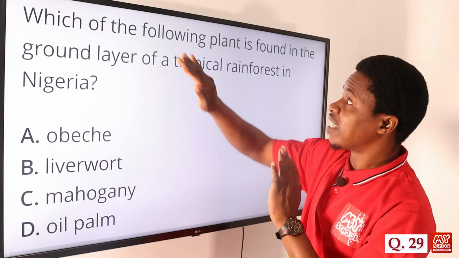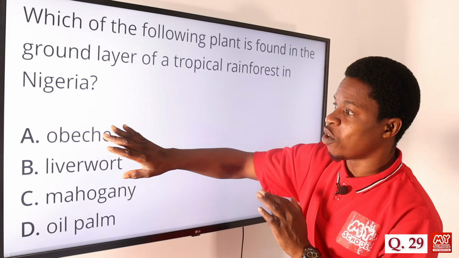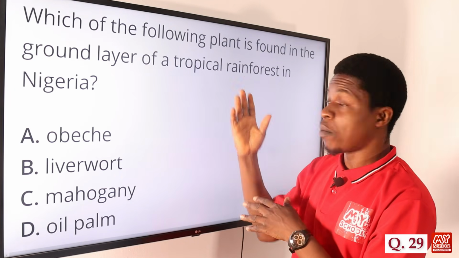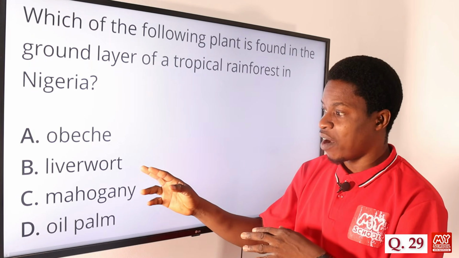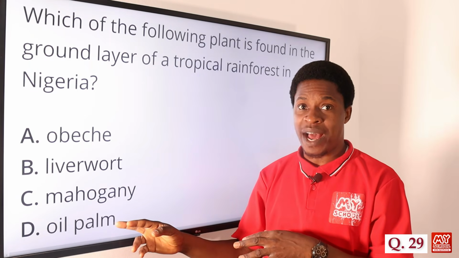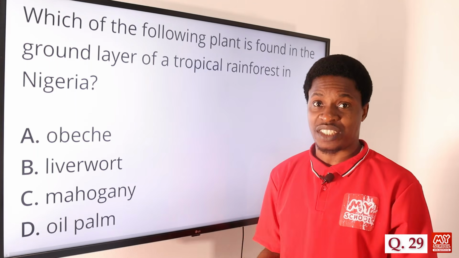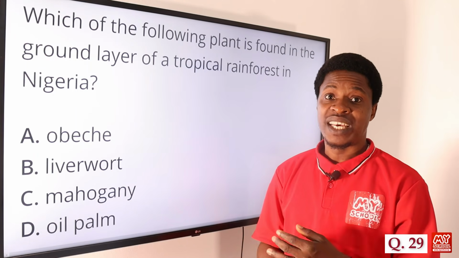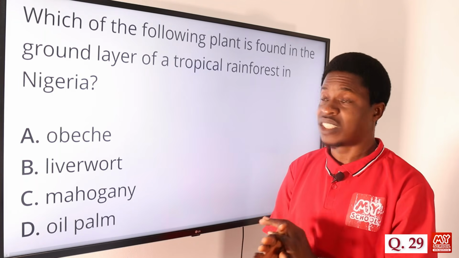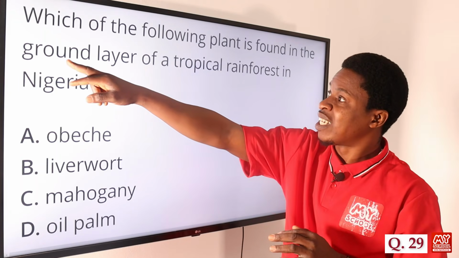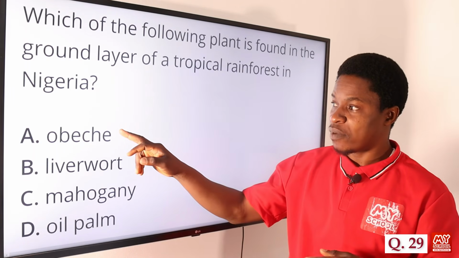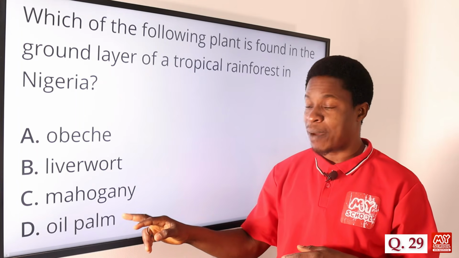But what it's saying is, which one among all of these? Of course, the obeche plant, you can find around the tropical rainforest area. You can find the liverwort, you can find mahogany, you can find the oil palm, because the ground is moist enough for them to get all the nutrients that they need. The heavy rainfall is there, the temperature is moderate, but we are talking about what? The ground layer of a tropical rainforest. Mahogany, these are big trees.